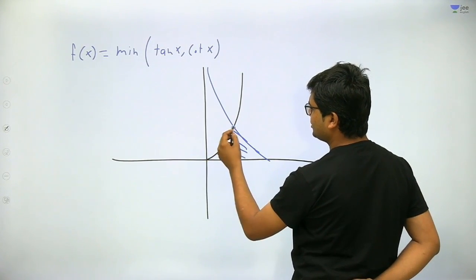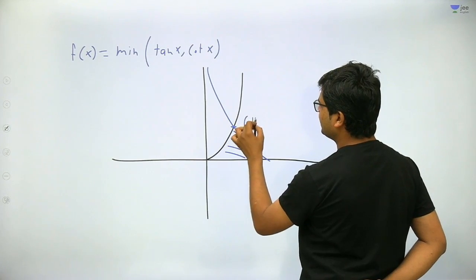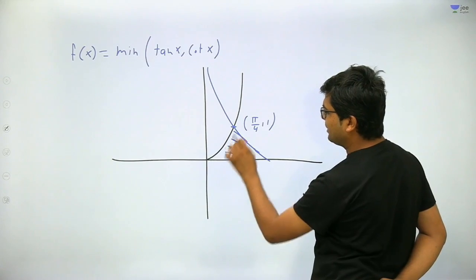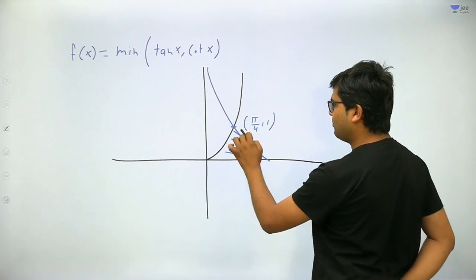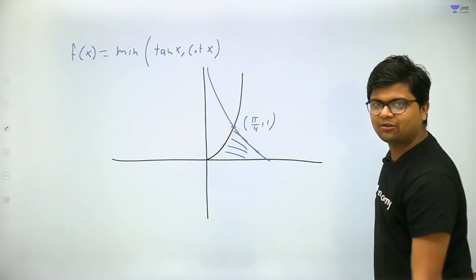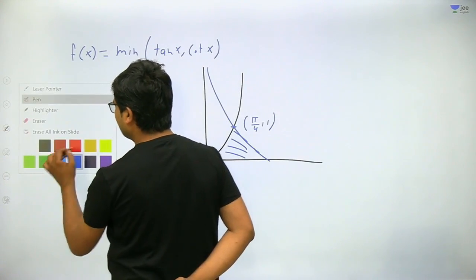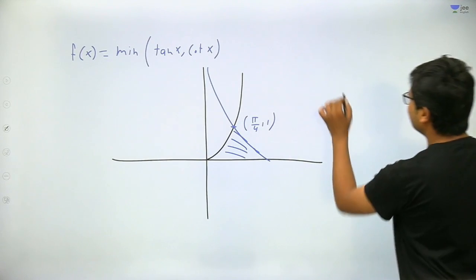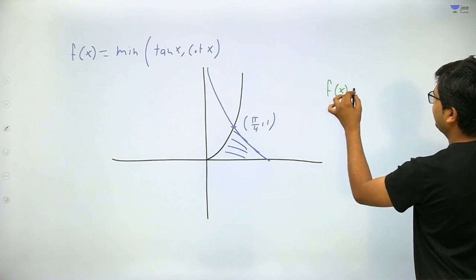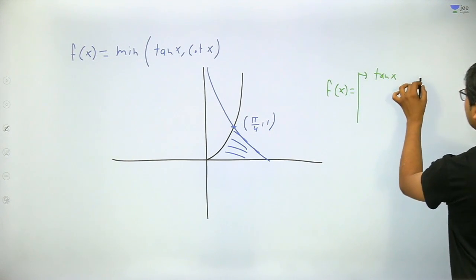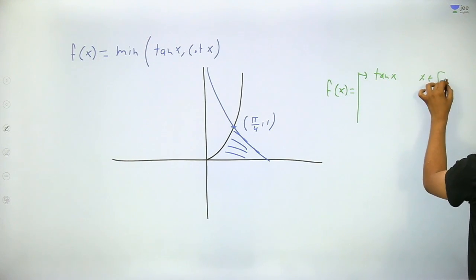So the minimum function will be this one. The intersection point is pi by 4 comma 1. So the minimum graph from 0 to pi by 4 will be tan x, and from pi by 4 to pi by 2 it will be cot x. From the graph I can easily find the function f(x). So f(x) can be easily redefined as tan x if x is from 0 to pi by 4.